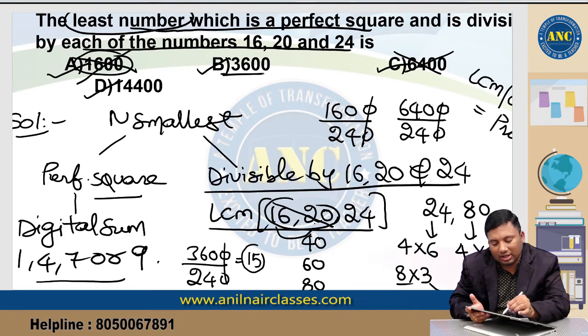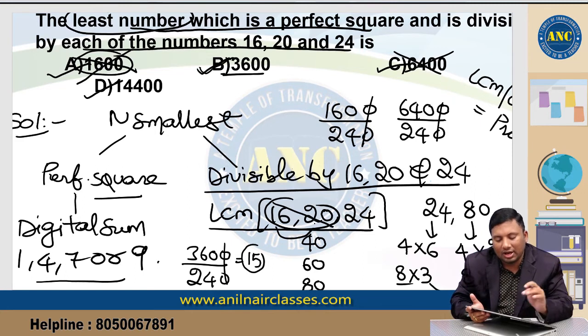Smallest number, it is nothing but 3600. This is the generic way. Best way is to check whether answer options are divisible by 16, 20 and 24.